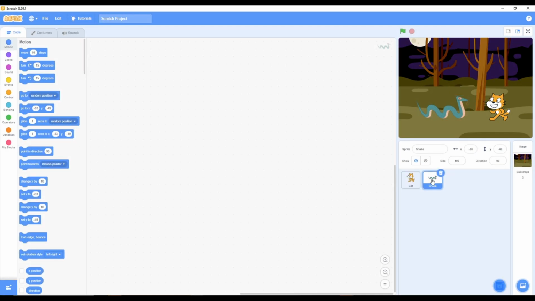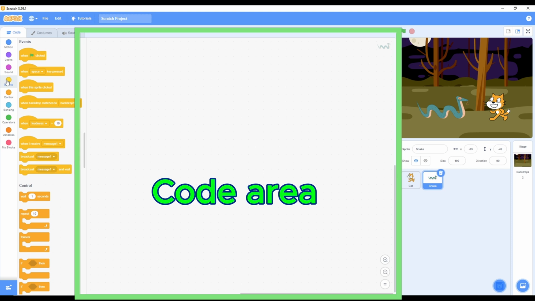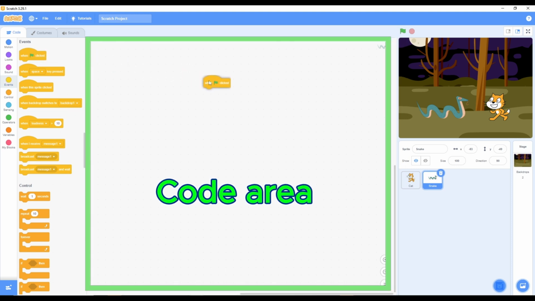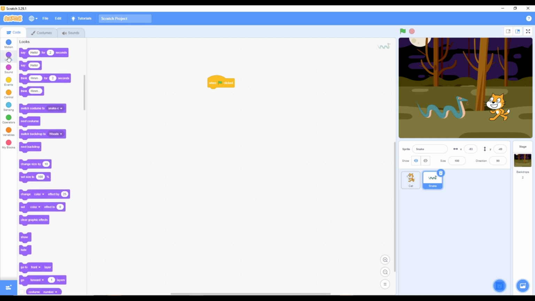Let's get started with the programming. We'll begin with coding Sly's part. Click on Sly's sprite to select him. Now, we'll write his script. Go to the Events blocks, the yellow ones on the left side of the screen, and drag out the When Green Flag Clicked block. This is our starting point. Next, go to the Looks blocks, the purple ones, and drag out the Say Hello for 2 seconds block. Click on the Hello text and change it to something Sly says.